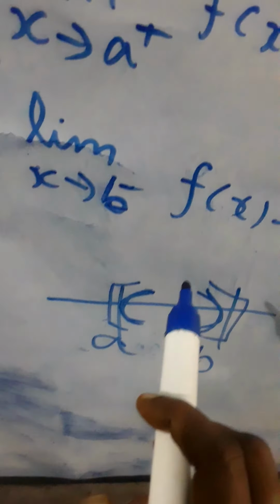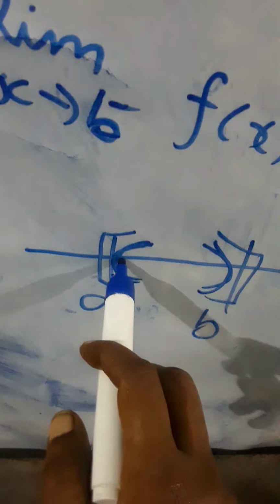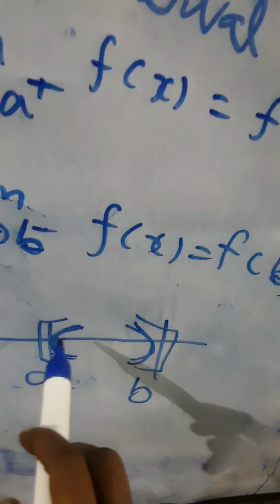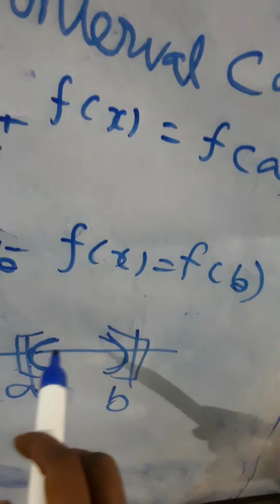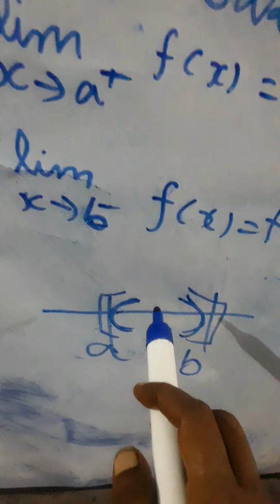The limit tends to a plus: the points from a plus up to b minus. F of x equal to f of a in the a plus interval, and the limit tends to b minus.